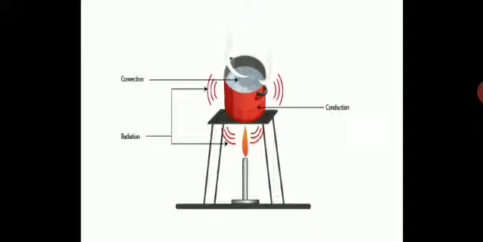Convection will happen in the liquid because we are supplying heat with the help of the burner, and radiation will happen surrounding the burner and the pan. Because of the process of radiation, the heat will get transferred. So this is how it is being marked. We have already discussed all this. It's a revision session, children.